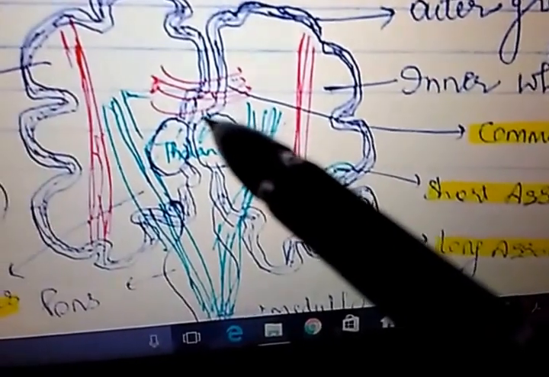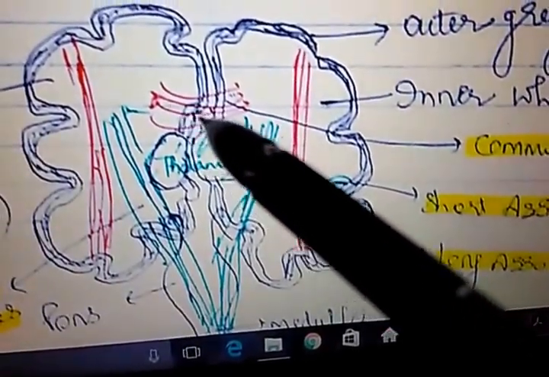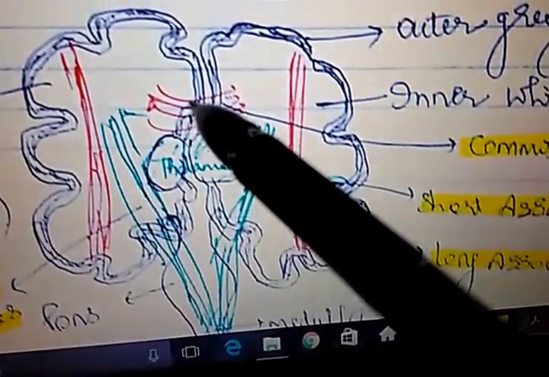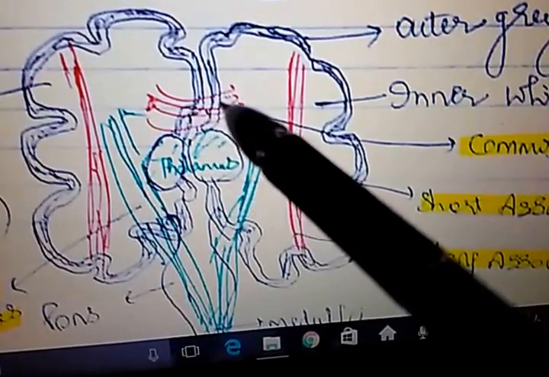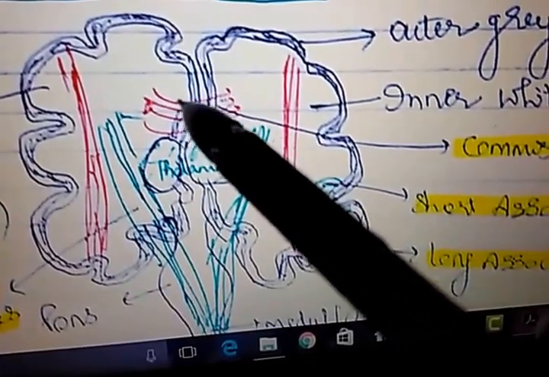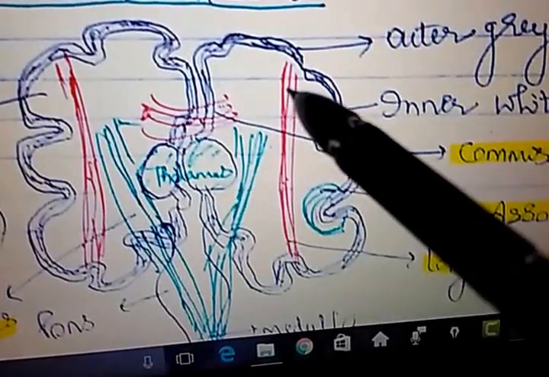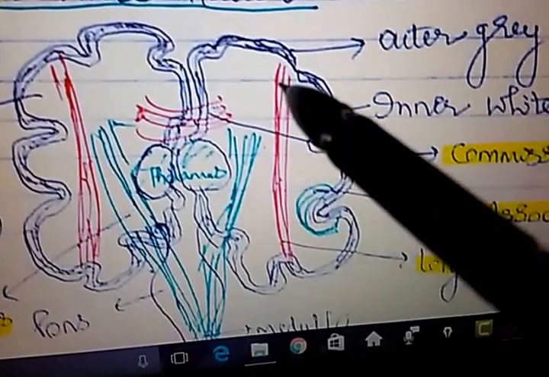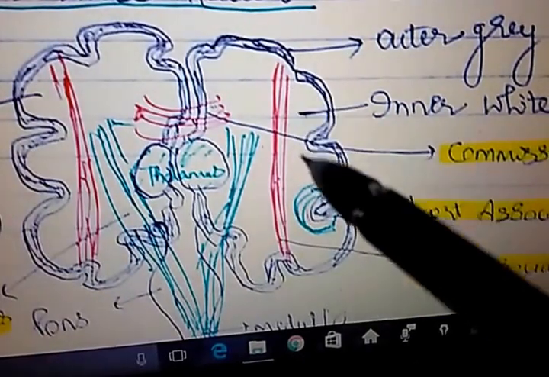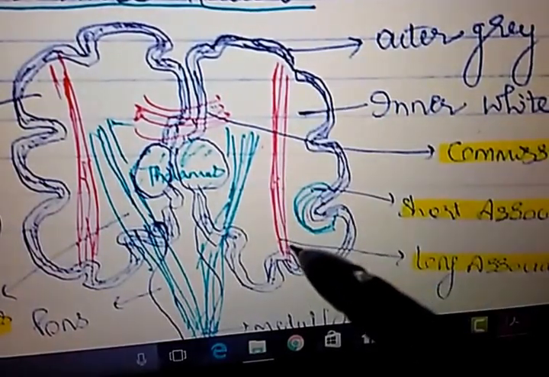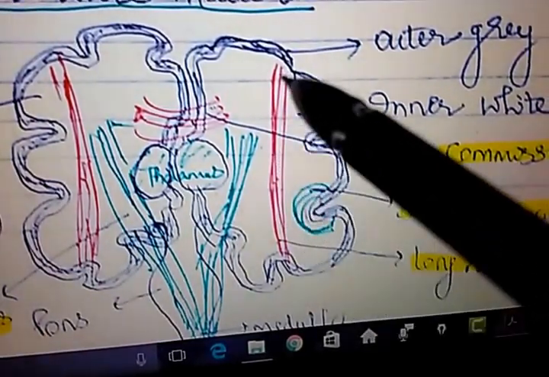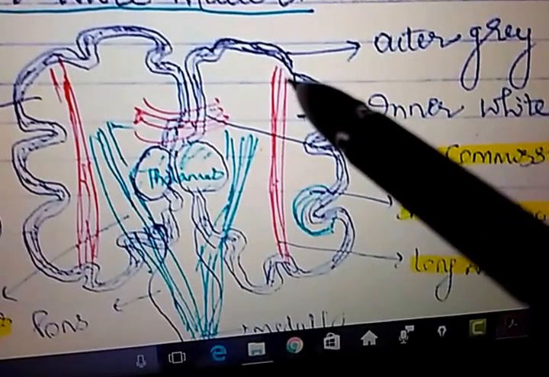Okay. So there are three types of fibers. First is commissural fibers, which connect the corresponding areas of two opposite cerebral hemispheres. Second is association fibers, which can be long or short, which connect the intercortical area. That is, it connects one area within the cerebral cortex to another area within the cerebral cortex.